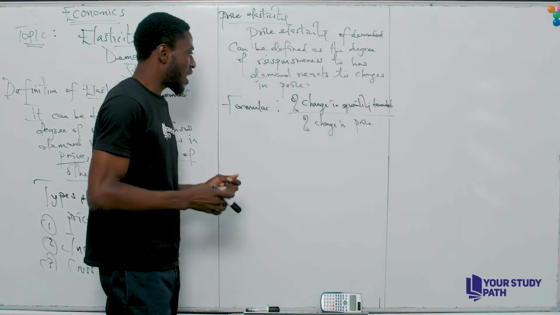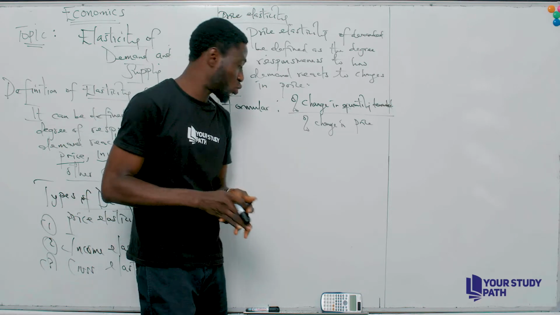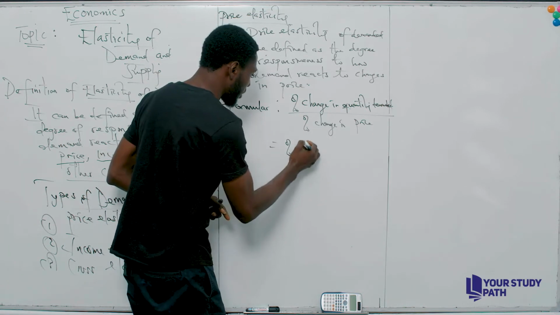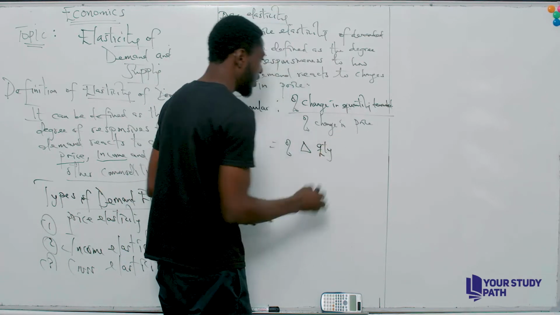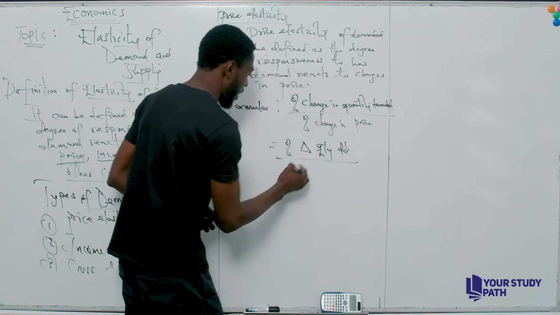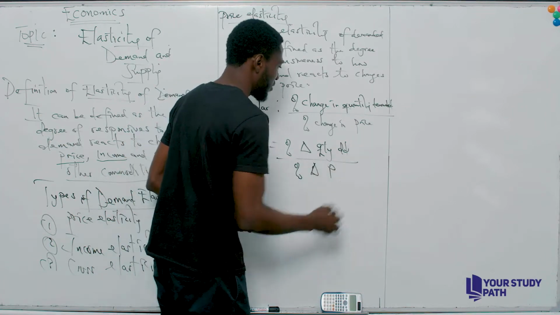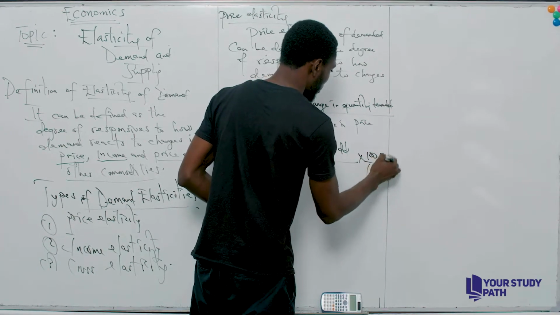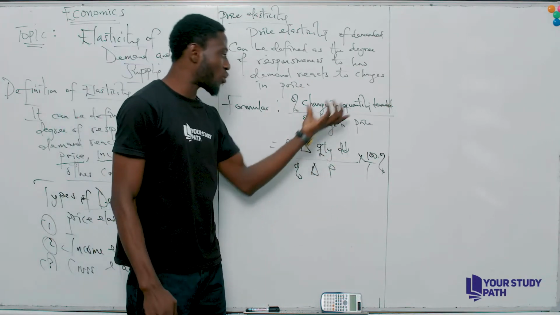Now, looking at this, I can write this in a very short way. Since you all know what percentage is, change can be represented by a triangle. Then quantity demanded can be represented by QTY DD. Then you divide by change in price, which is just P, then you multiply by 100 over 100%. This is just a short way of rewriting the formula.